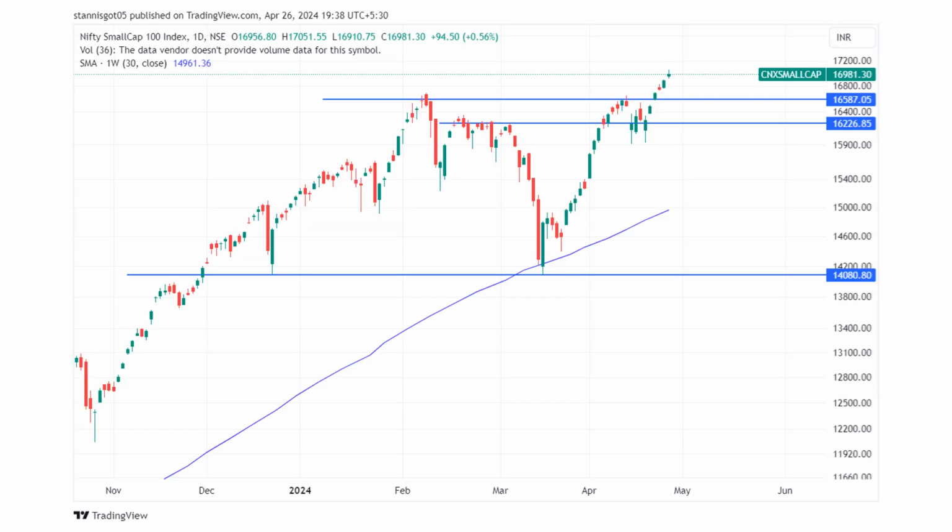Now coming to the small cap chart, right? So the small cap chart kind of gave you a shooting star pattern, but the wick is not that long also. So it's not really that bearish, to be honest. Like I've been telling you, one retest is pending around that 16,587 mark or 16,600, that we can do any time in the coming few sessions, right? So probably we can do that, and then it will be even stronger. We'll know for sure that it is moving much higher from these levels if that retest is done and we bounce from there. Okay.